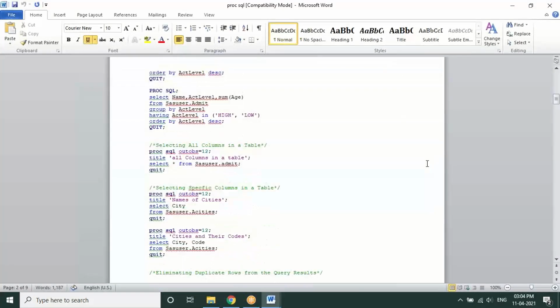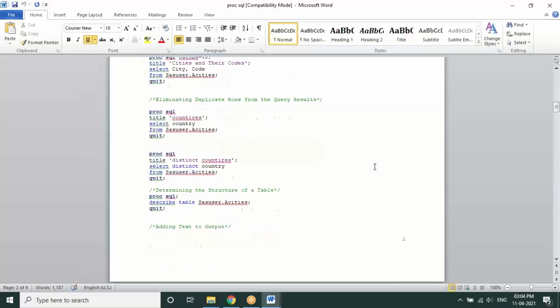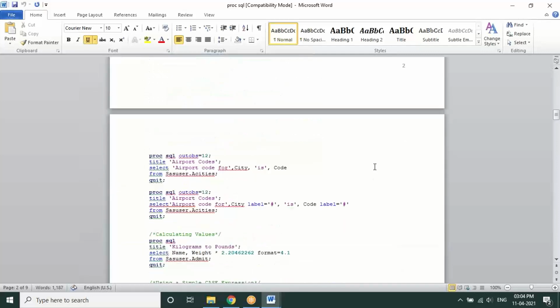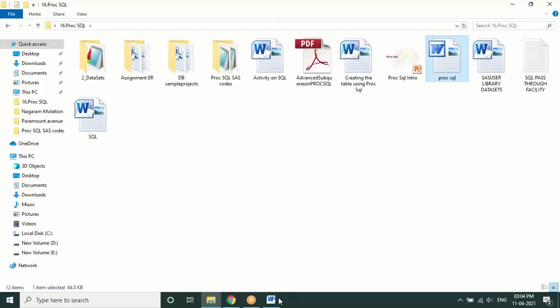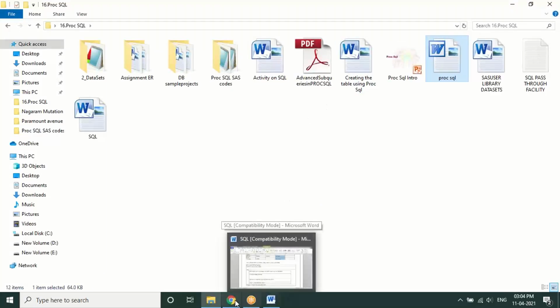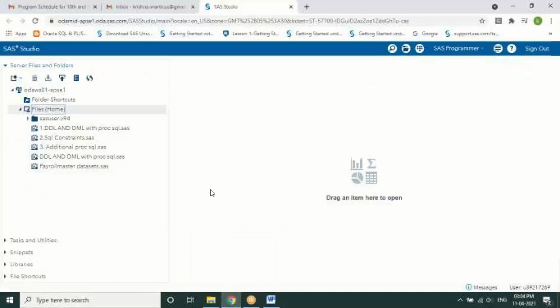Now we'll start working on it, executing queries and commands on SAS, and probably also understanding the different concepts related to it. Fine. So everyone can copy the SAS files which I've already shared with you. Please open them and we'll work in parallel.